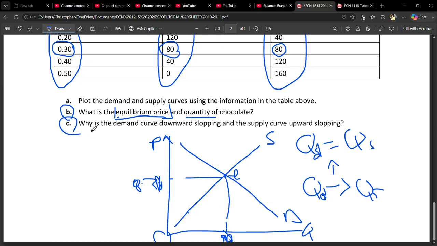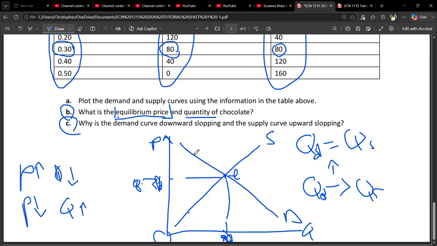Then C is saying, why is the demand curve downward sloping and the supply curve upward sloping? Okay, so the main reason why the demand curve is downward sloping is because demand has a negative or inverse relationship with the price, I mean with the quantity demanded. When price goes up, quantity demanded will go down. When price goes down, the quantity demanded will go up. So that is about demand.